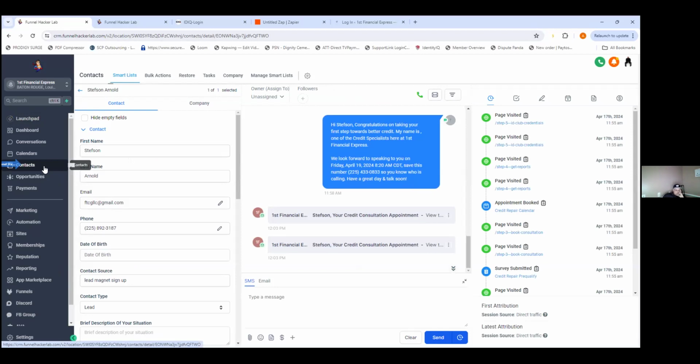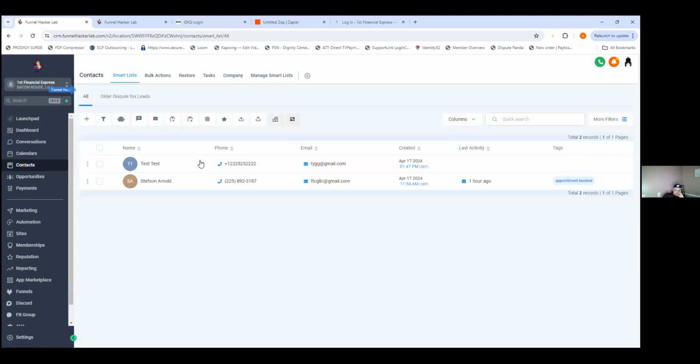Or press back over here. Cool. I'm pretty sure that was it. I remember that. Okay, so I'm going to make something for you. I wanted to know if, once the leads go in here, I wanted them to go to Dispute Fox.